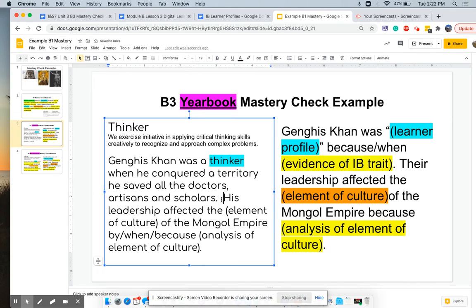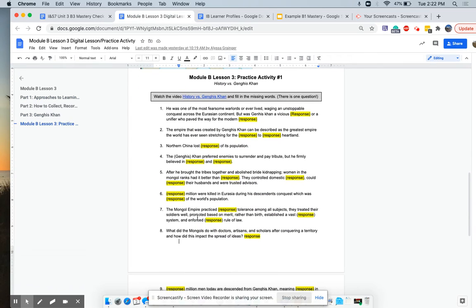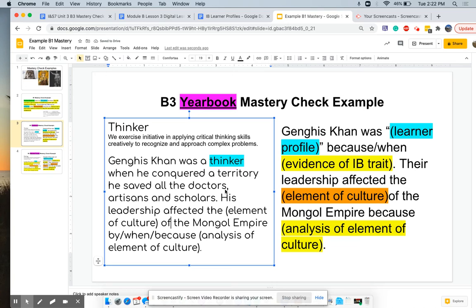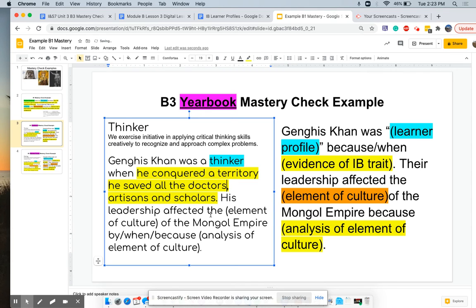So this is going to affect something. What did he do? Why did he save these scholars? Where am I pulling this from too? Well, I'm focusing right now on the practice activity and specifically question 8. This is what I'm responding to when I'm pulling this information. If you answer this question, you should be able to answer what I'm saying right now or doing right now. So I'm going to show you that this is evidence of the IB trait right here, both of these lines. And then we're going to talk about what this affected.